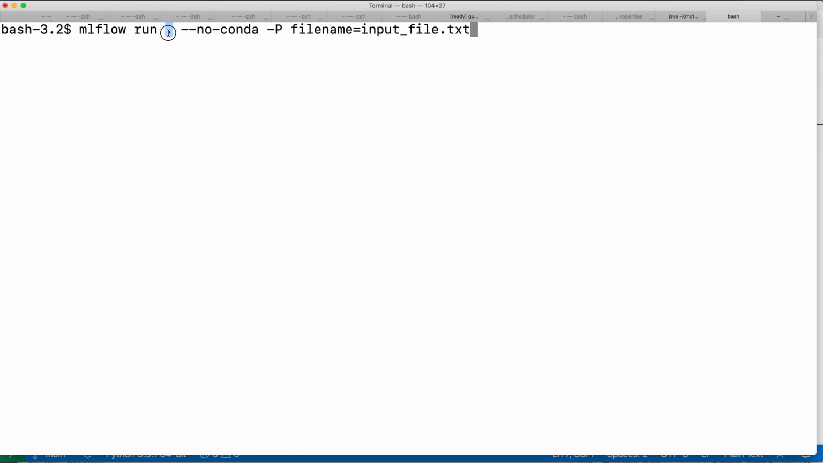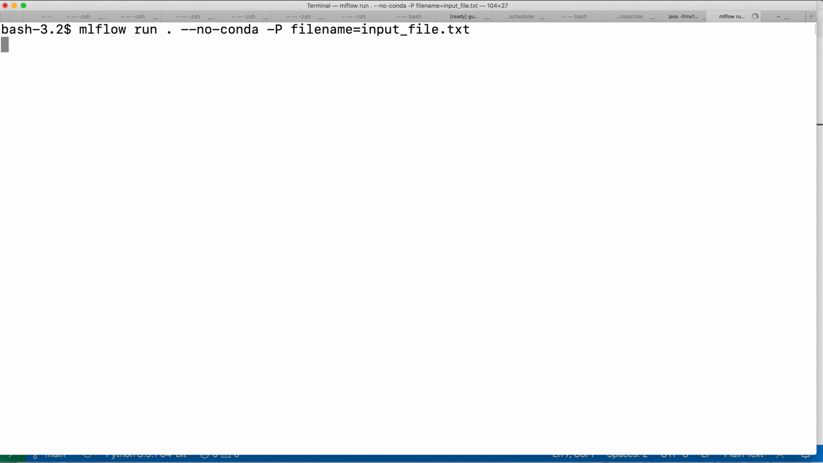Then dot means that the project is in the current directory, the ML project is in the current directory. Hyphen no conda means that my project should not run inside the conda environment. And then I am providing a parameter where I'm saying file name is input file.txt. In this way I can provide the parameters at runtime during the mlflow run execution command. So let's try to run this.